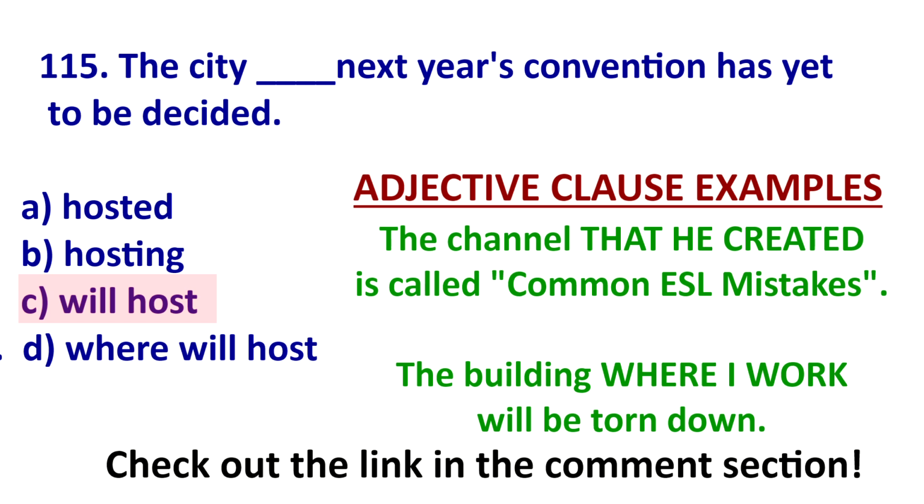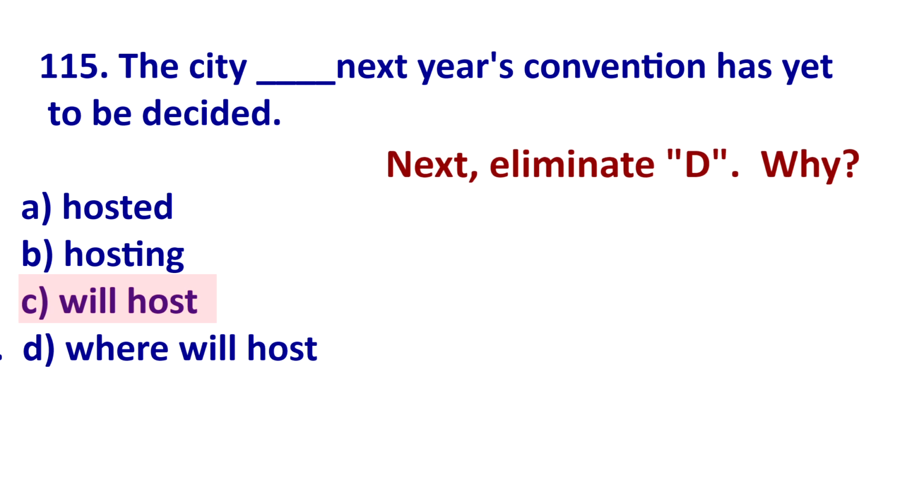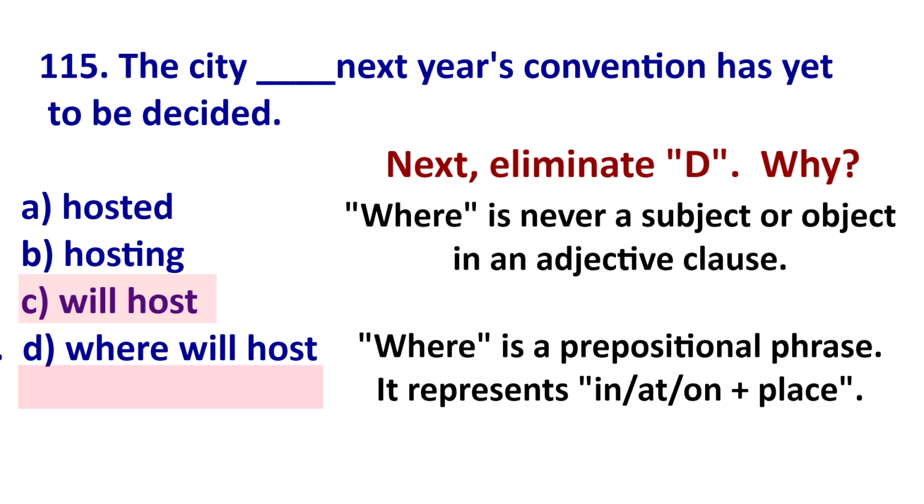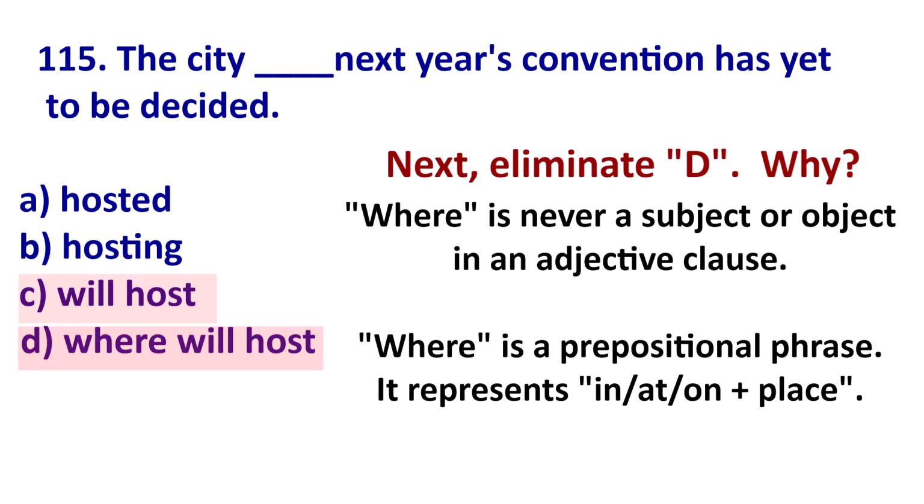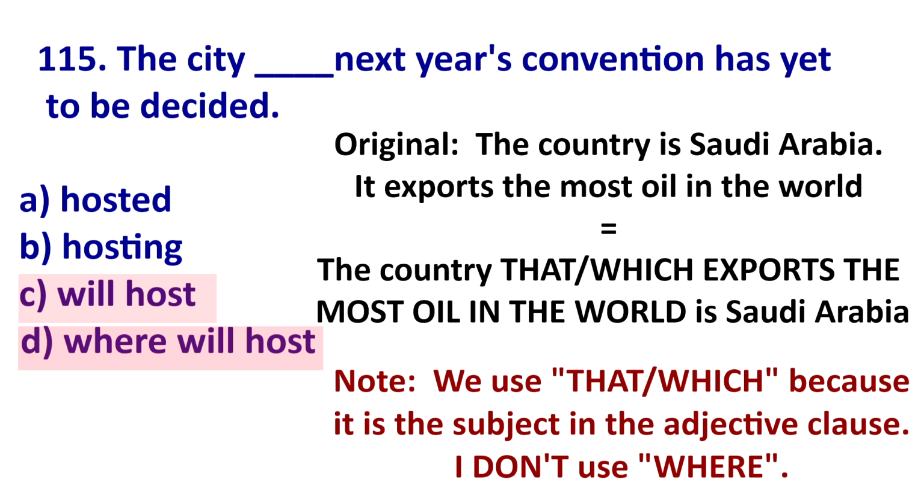Okay, so what can we eliminate next? Well, the answer is D. Why? Well, where cannot be a subject in an adjective clause. It is a prepositional phrase. A prepositional phrase means it will start with at, in, on, plus noun. Now, let me give you an example, because that's confusing. The country is Saudi Arabia. It exports the most oil in the world.